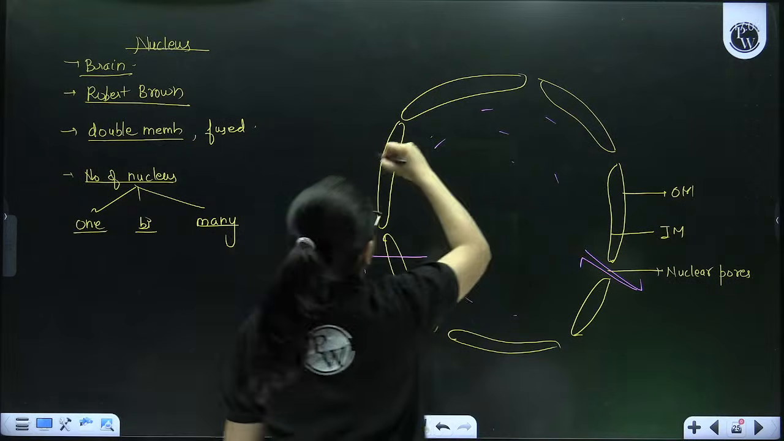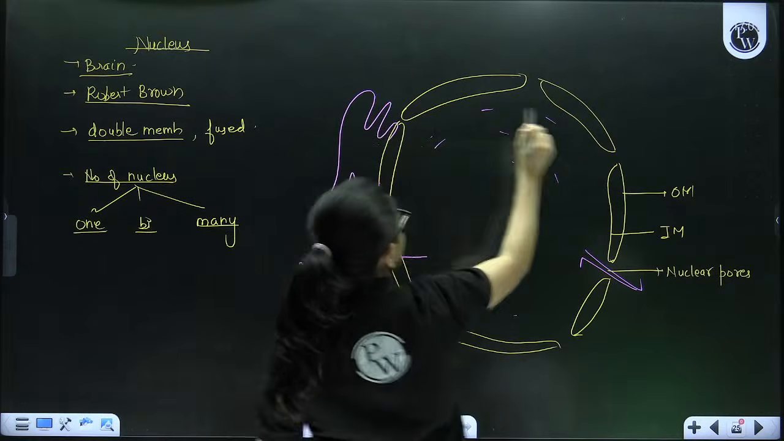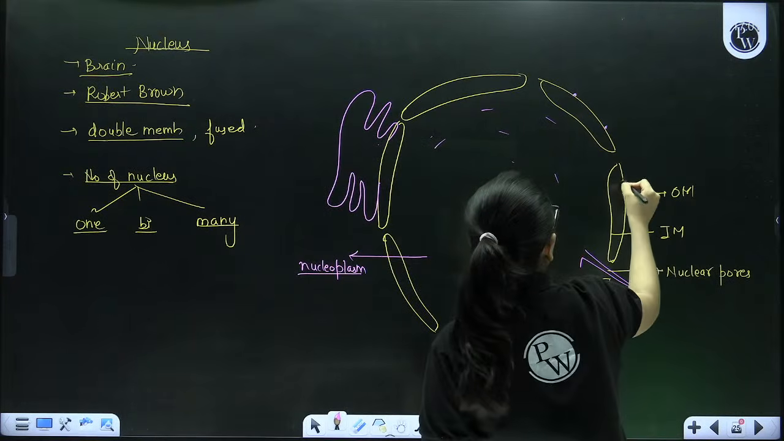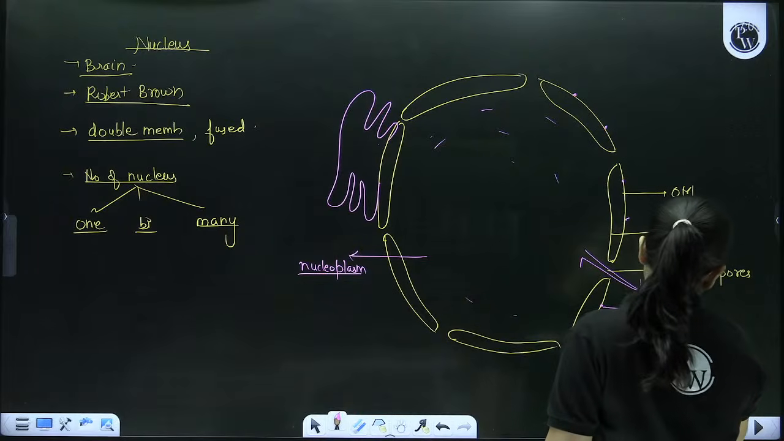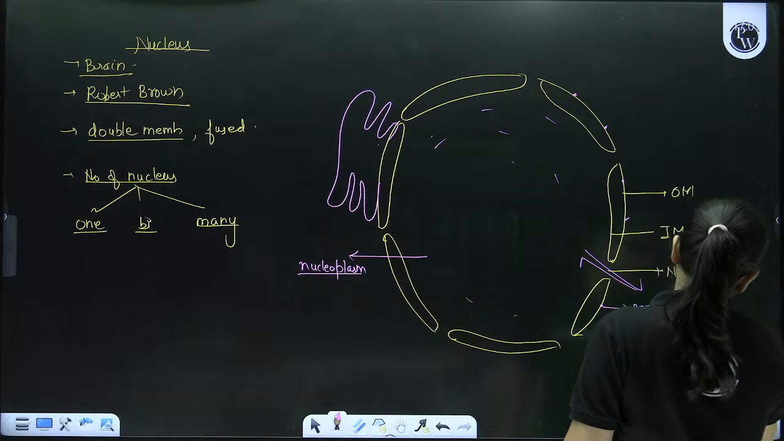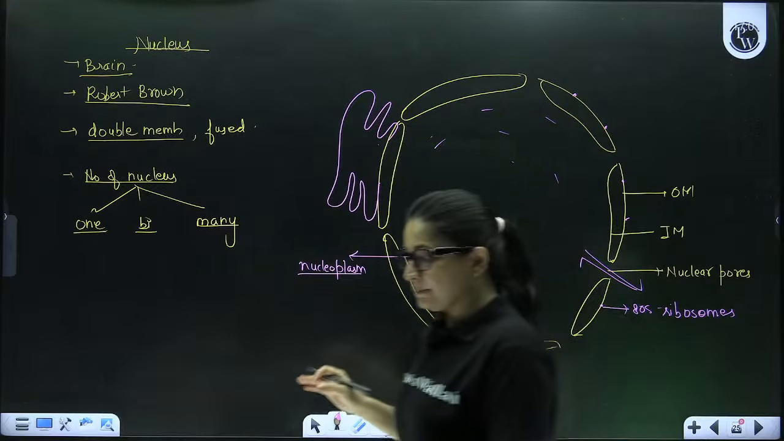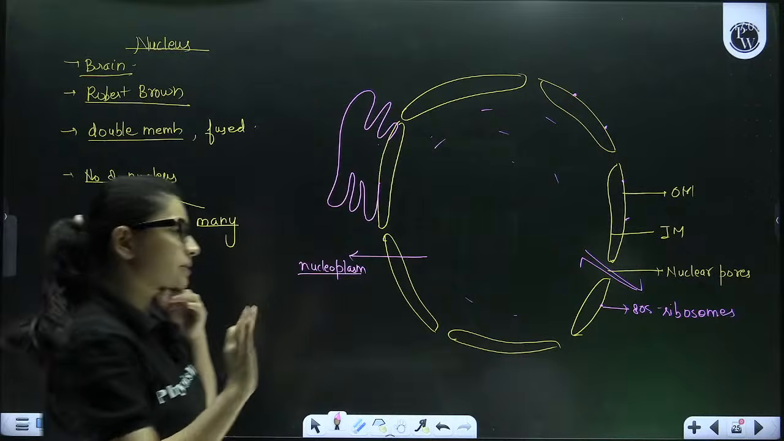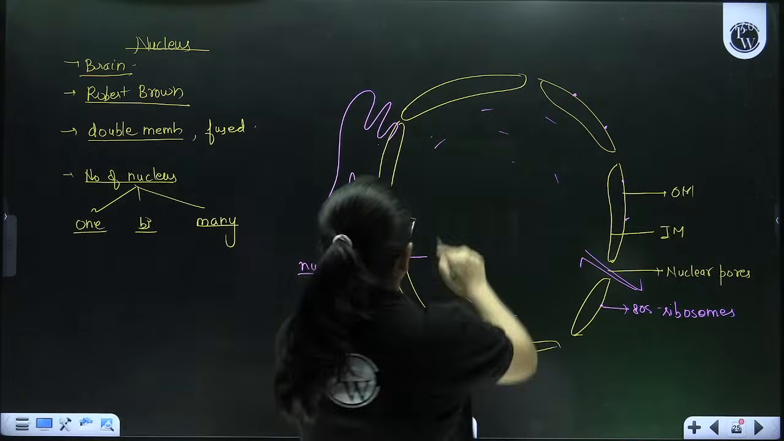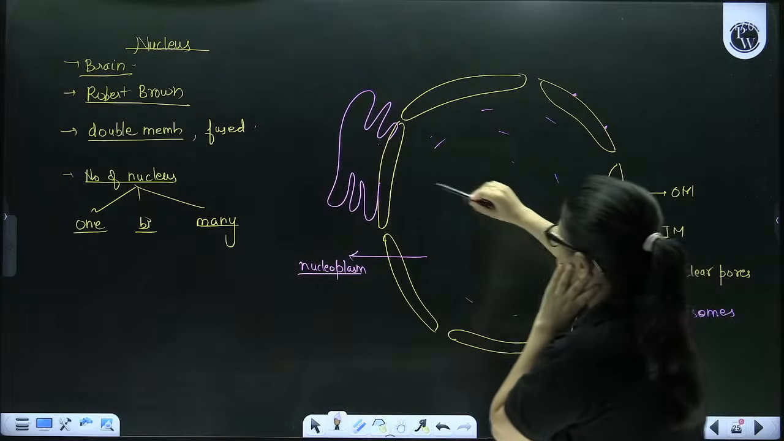Always remember, the outer membrane is continuous with the ER. Apart from this, the outer membrane may also have ribosomes attached. So these are the ribosomes which are found attached to the outer membrane of the nucleus, but the inner membrane is more selectively permeable and does not have any such attachments. It is smooth.